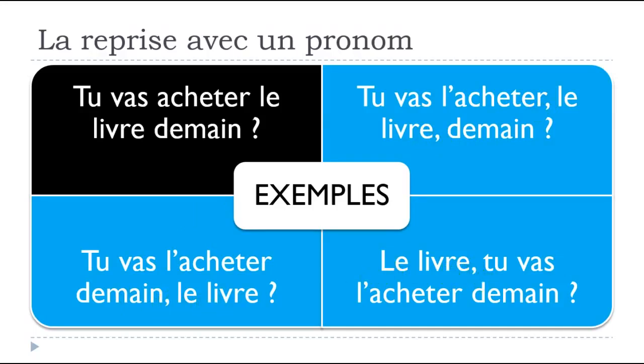It's just to make this little séparation, as we say in French. So let's see the sentences now. Tu vas acheter le livre demain? Tu vas l'acheter, le livre, demain? Tu vas l'acheter demain, le livre? Le livre, tu vas l'acheter demain? These sentences are quite common. We tend to use that quite a lot if we want to insist.